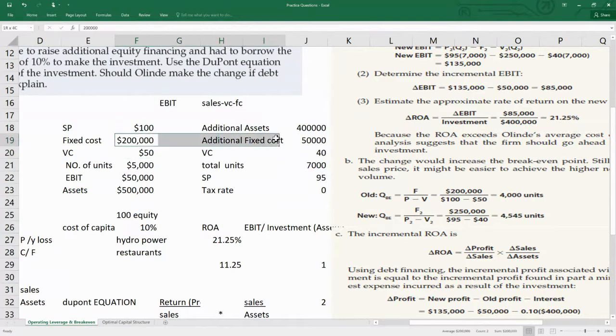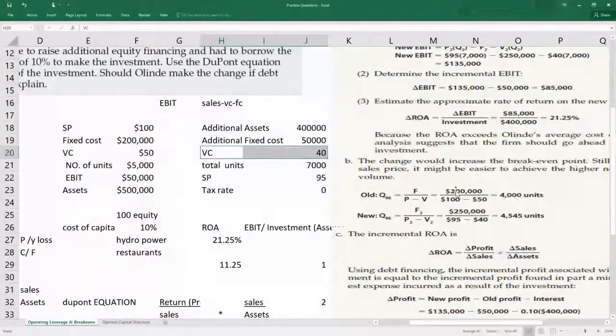Second case, fixed cost has been increased from 200,000 by 50,000. So our new fixed cost is 250,000, and you divide it by 95, since we had to reduce 5 rupees from the sales price, minus the variable cost. We also had to reduce that as per economy of scale. As our sales units are increasing, our variable cost also reduced to 40. So our new break-even is 4,545 units.